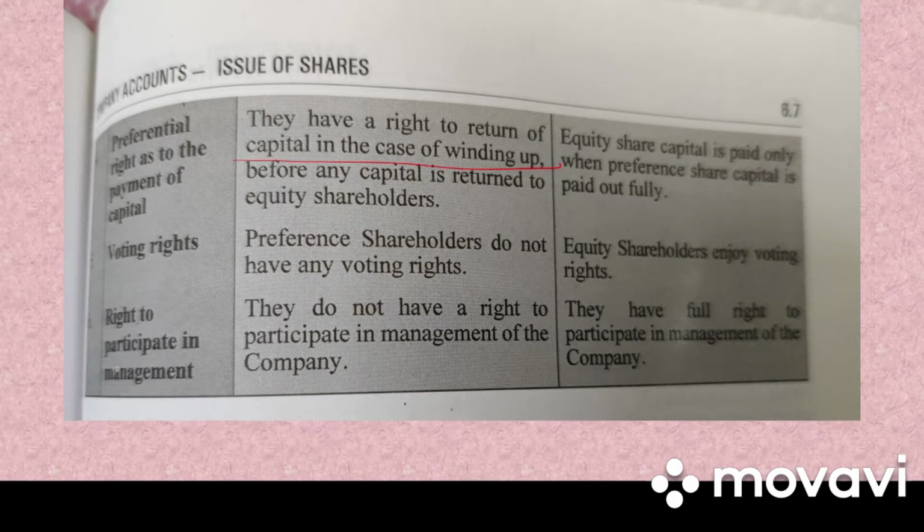Next it is voting right. Preference shareholders do not have any voting right. Equity shareholders enjoy the voting right. Then right to participate in the management. Preference shareholders do not have any right to participate in the management of company, whereas equity shares have full right to participate in the management of company. Clear? So this is all about shares and types of shares.